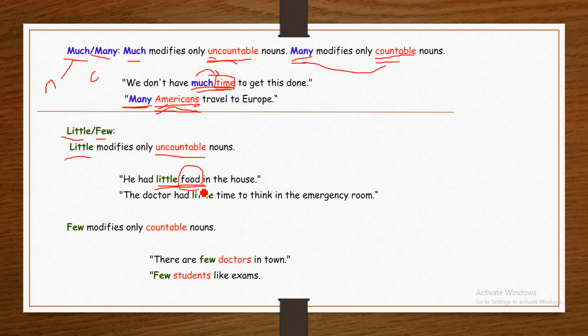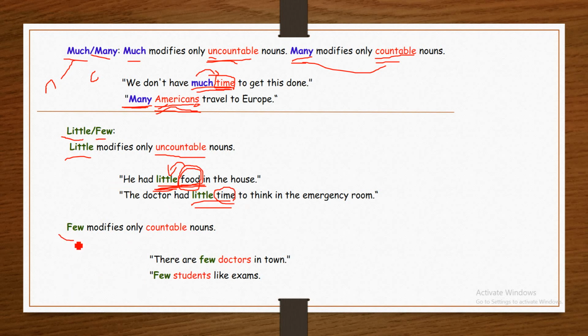Food is what? Is a non-countable noun. It is an uncountable noun. And the adjective little is used to express the quantity of the food. The doctor had little time. As we said, time is uncountable. The doctor has had little time to think in the emergency room.